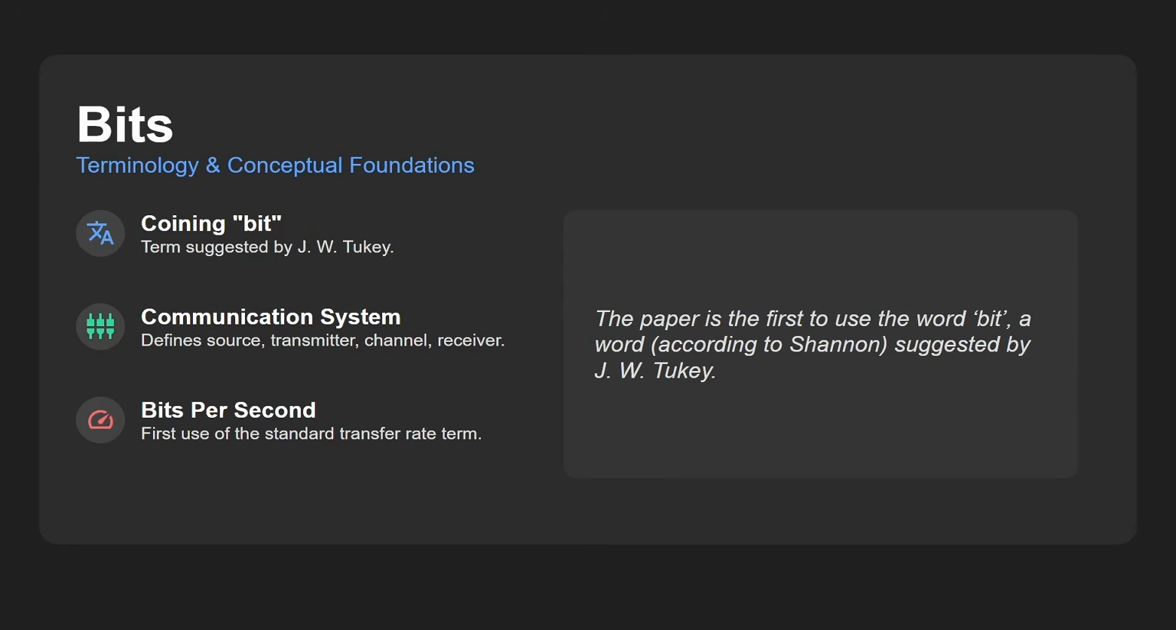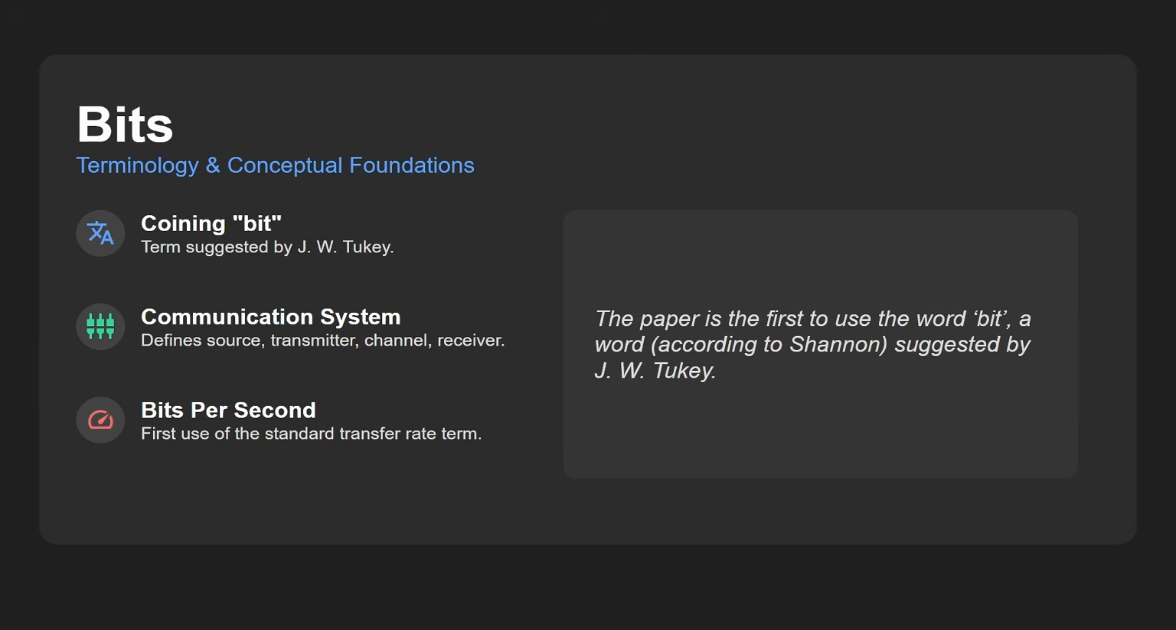So what is in the paper? Well, first of all, he's the first to write the word bit in a paper, a term that he says was suggested to him by his colleague J.W. Tukey, but he was the first person to actually write it down in a paper. He defined what is a communication system. Today we're just so used to communication systems, but at some point it had to be defined. And so he defined, you talk about the source, the information you want to send, the transmitter, the channel that it goes over, the receiver, and so on. So that's all defined by him.